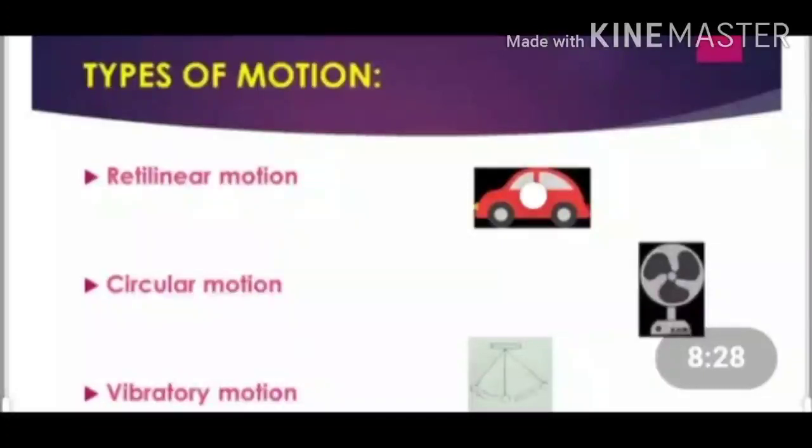Now the third type of motion is vibratory motion. A body has vibratory motion if it moves to and fro about a fixed point called the mean position or equilibrium position. Examples of vibratory motion are the motion of a pendulum of a wall clock, motion of a child swinging in a swing, motion of a simple pendulum.